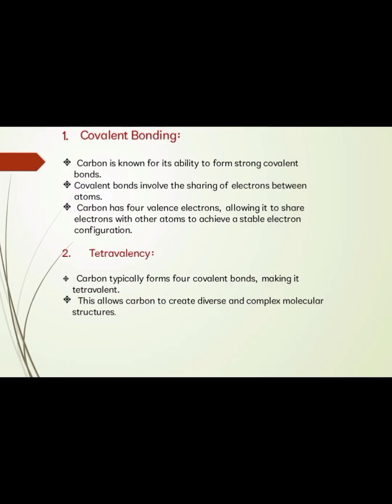Now we discuss covalent bonding. Carbon is known for its ability to form strong covalent bonds. Covalent bonds involve the sharing of electrons between atoms. Carbon has 4 valence electrons, allowing it to share electrons with other atoms to achieve a stable electron configuration.